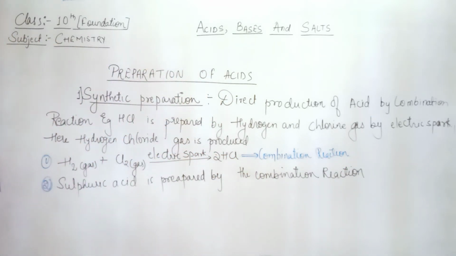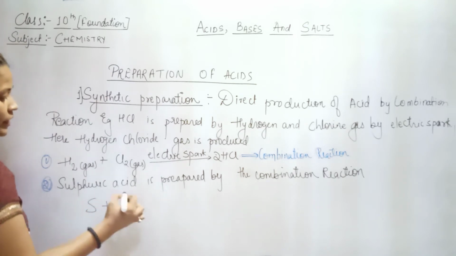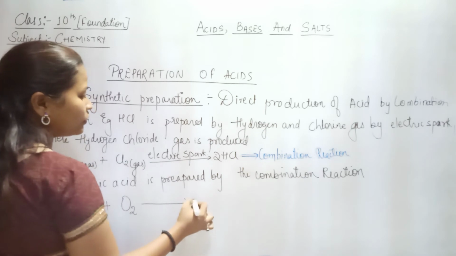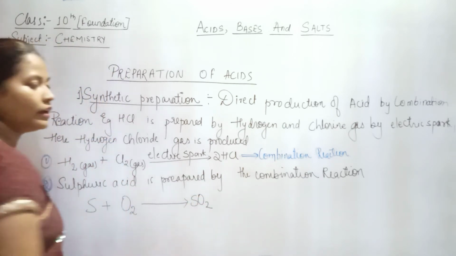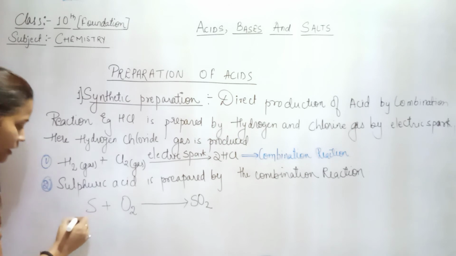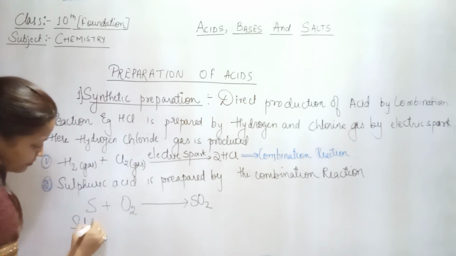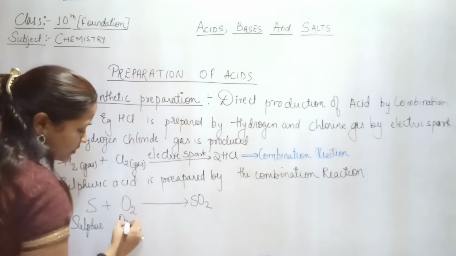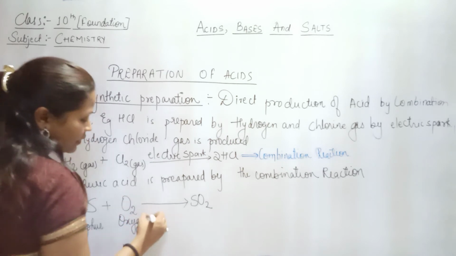So firstly what we do, sulfur and oxygen gas react together. So when they react together, they are going to form SO2. Clear? So basically जो elements है, they are directly getting combined to it. So we are just directly combining the elements. That's it. ठीक है? So once this sulfur dioxide is formed, this is further added with oxygen. So we'll write each and every element का name also. Sulfur, oxygen. Suppose oxygen अभी excess में है.